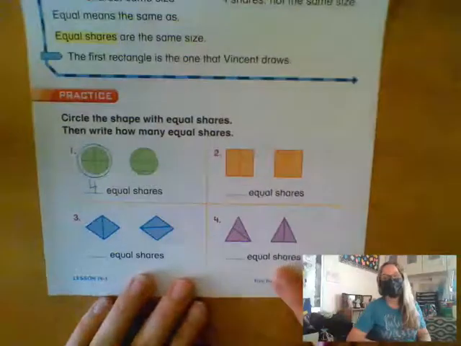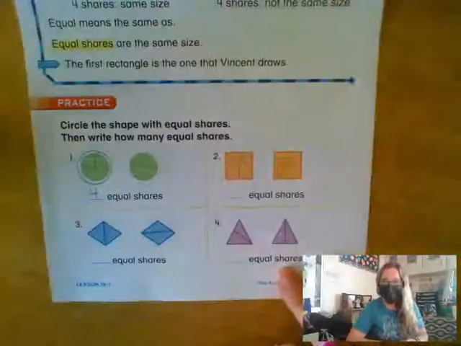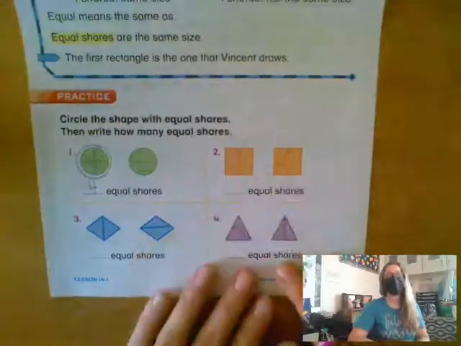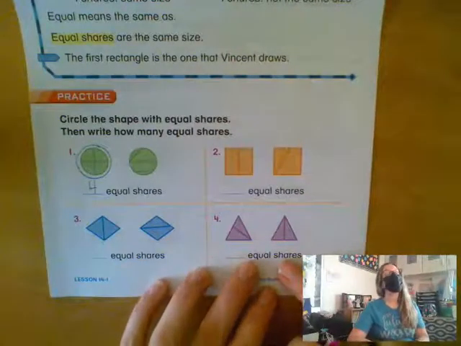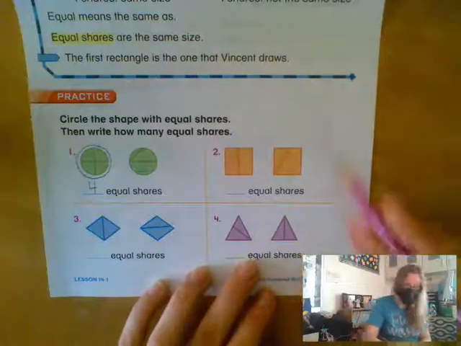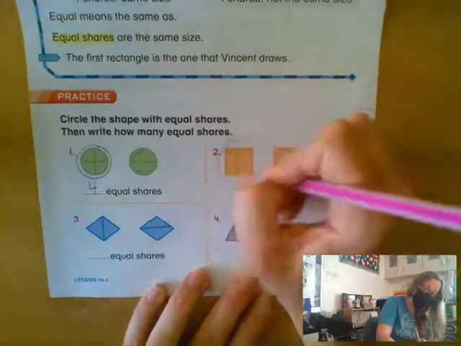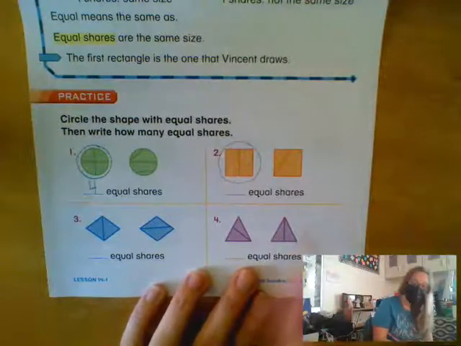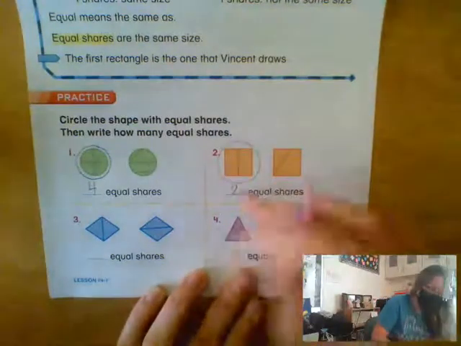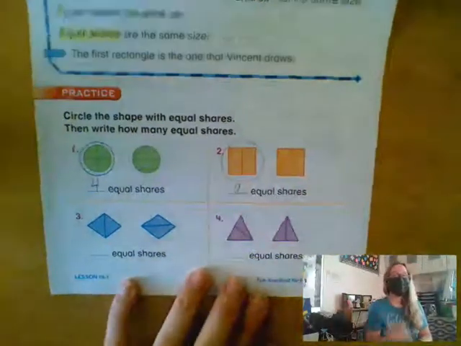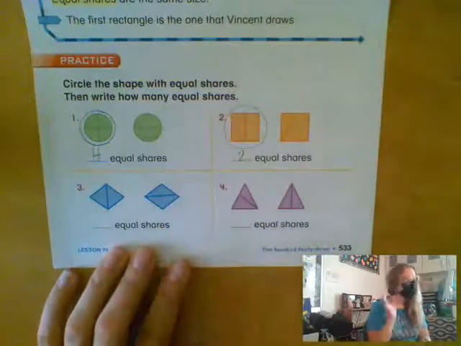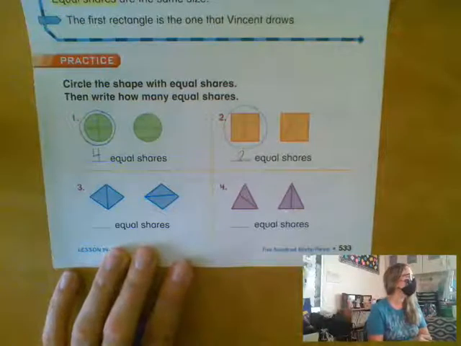Now let's take a look at the second one, and friends at home, see if you can figure out which one of these is broken into equal pieces. Beckett? The first one, so circle the first one. And then Ava June, how many pieces is it broken into? 2. So there are 2 equal shares for number 2. Let's take a look at number 3. Which one of those is broken into equal shares, Brooklyn? Same size pieces.